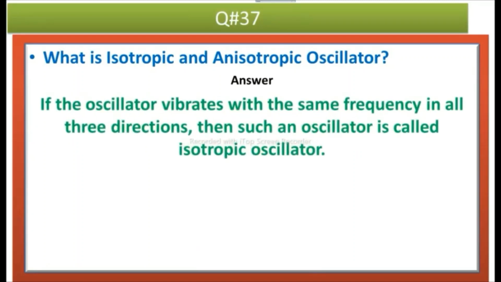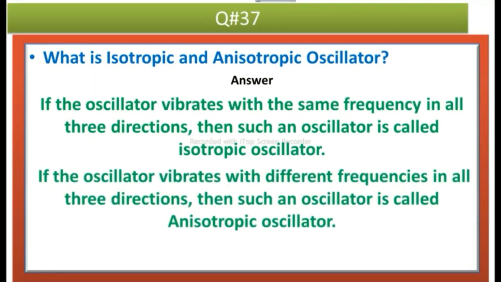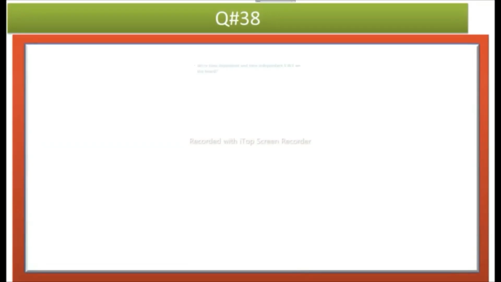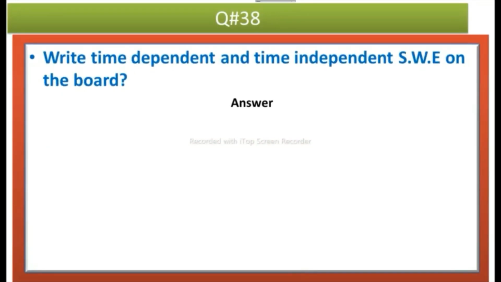The answer is, if the oscillator vibrates with the same frequency in all three directions xyz, then such an oscillator is called isotropic oscillator. And if the oscillator vibrates with different frequencies in all three directions, then such an oscillator is called anisotropic oscillator. Question number 38 is, write time dependent and time independent Schrodinger wave equation on the board.